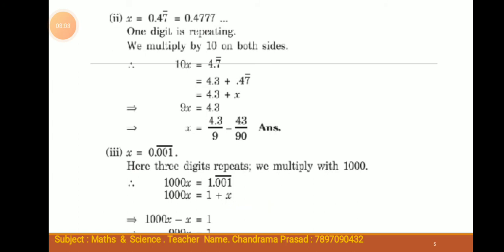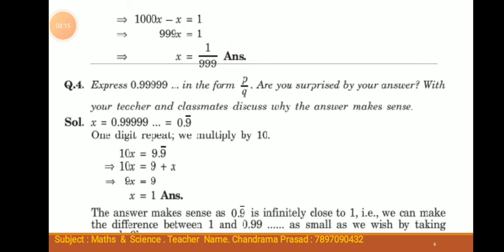This can be written as 1000x equals 1 plus x, or 1000x minus x equals 1. This can be written as 999x equals 1, or x equals 1 divided by 999. This is the answer.